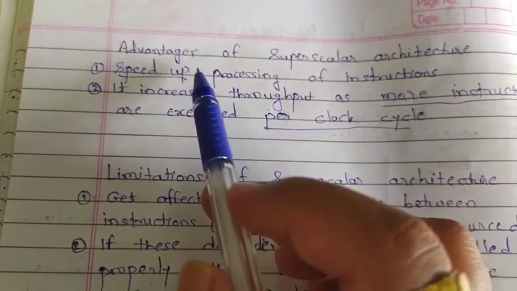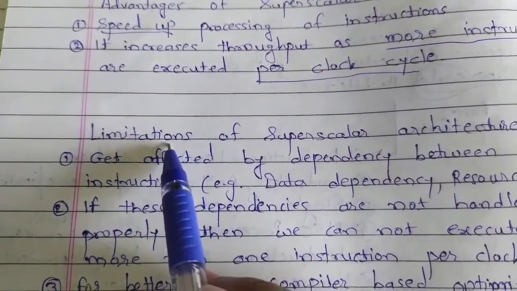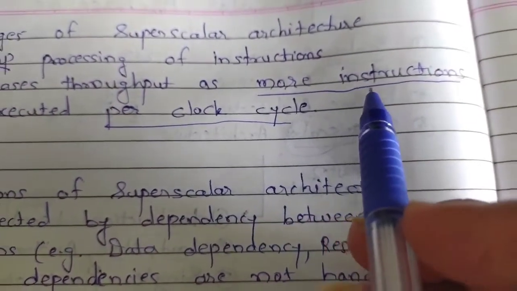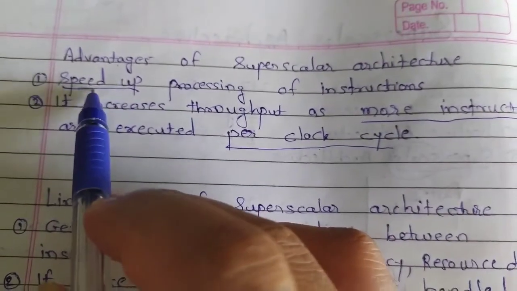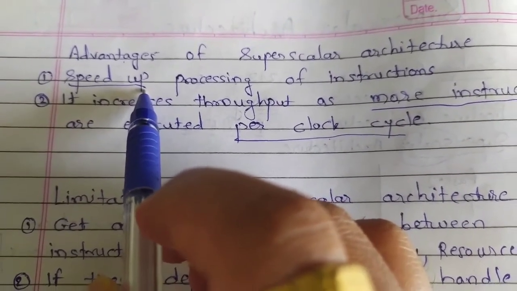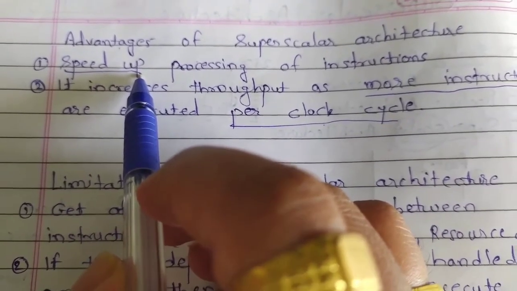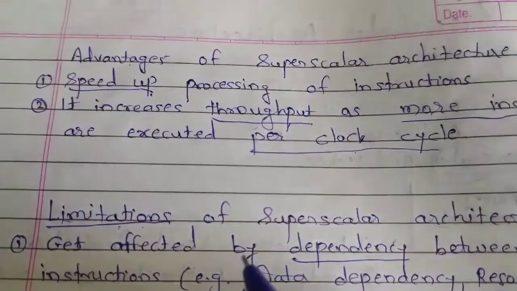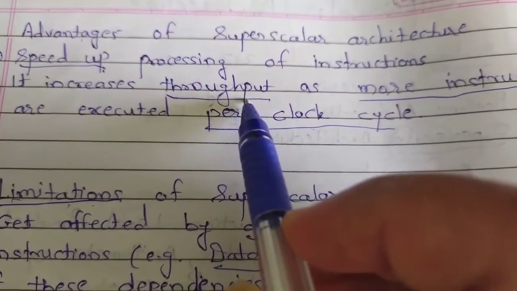Now we will discuss the advantages and limitations of the superscalar processor. In the last example, as you have seen, more instructions are executed per clock cycle in a superscalar processor, which speeds up the processing. Suppose one task has 4 instructions, and the same task you give to the scalar processor and to the superscalar processor, definitely the superscalar processor will finish it earlier. Because of that, we get higher throughput in superscalar architecture. Throughput in the sense final output.